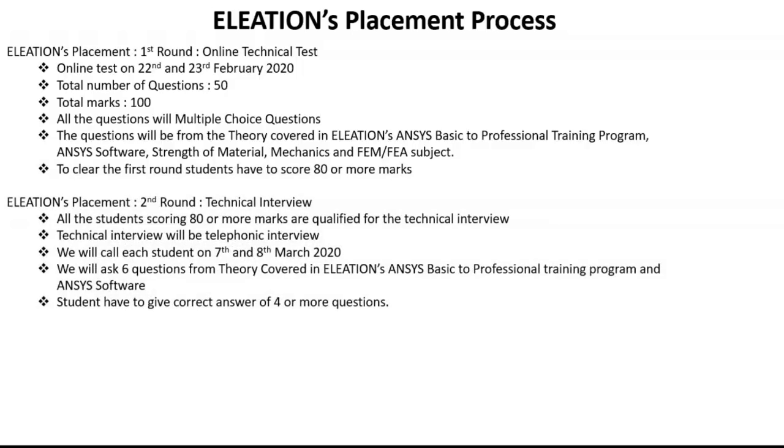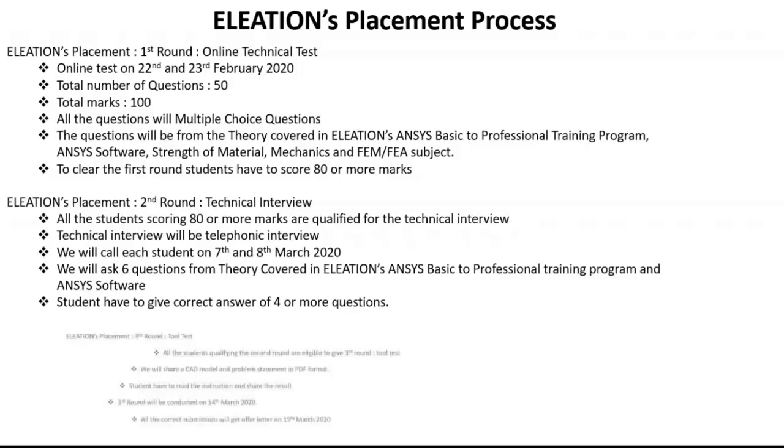ELEATION placement process second round is a technical interview. All the students scoring 80 or more marks are qualified for the technical interview. Technical interview will be telephonic. We will call all the qualified students on 7th and 8th March 2020. We will ask 6 questions from theory covered in ELEATION's NSYS Basic to Professional Training Program and NSYS Software. To clear the second round, students have to give correct answers of 4 or more questions.